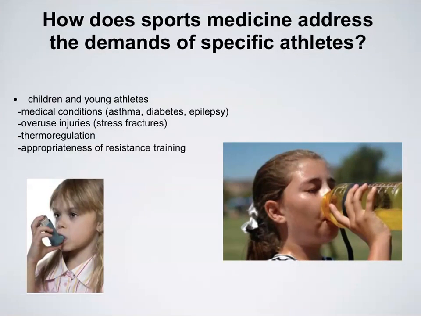How does sports medicine address the demands of specific athletes? Looking at children and young athletes, medical conditions, asthma, diabetes, epilepsy, overuse injuries, thermoregulation, and the appropriateness of resistance training. The Learn 2 from our syllabus looks at the considerations that we need for each of these conditions for children and young athletes, as well as how they can be managed.